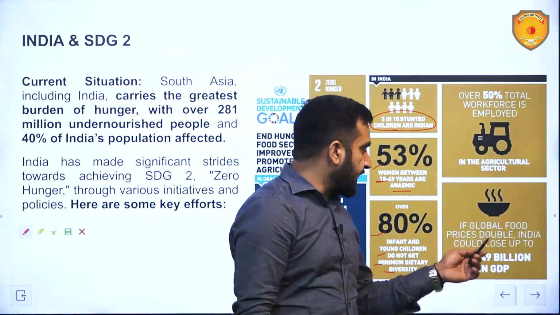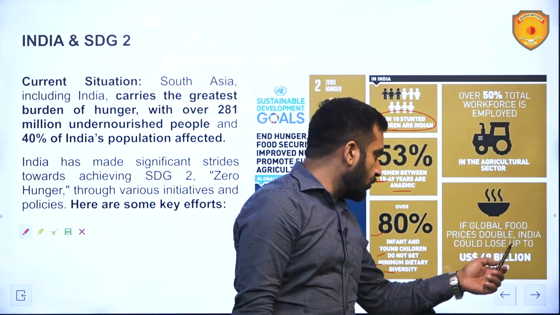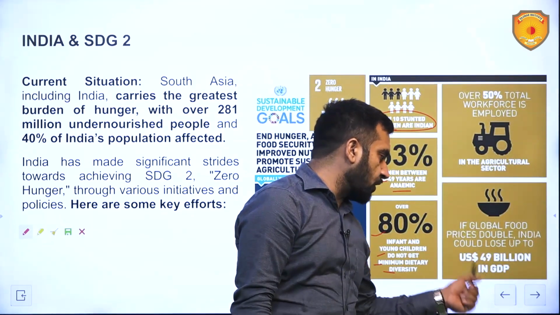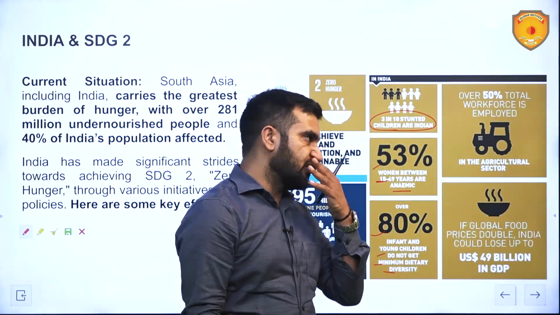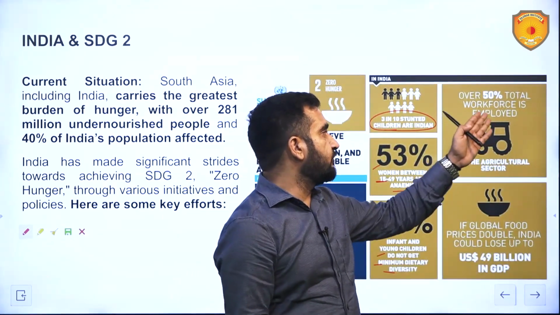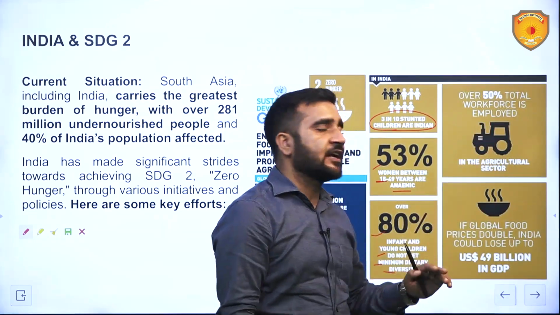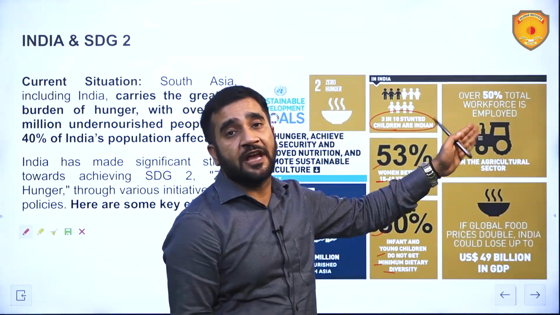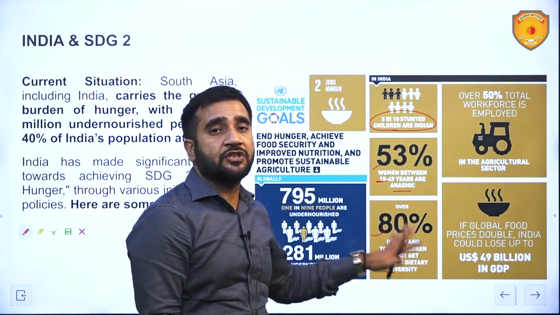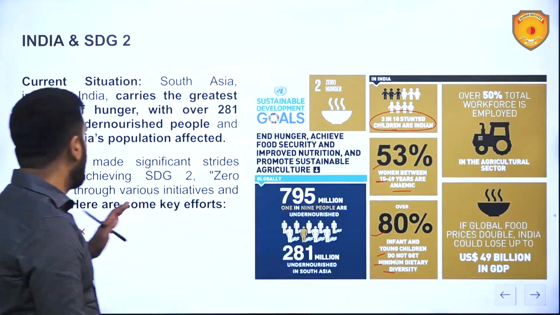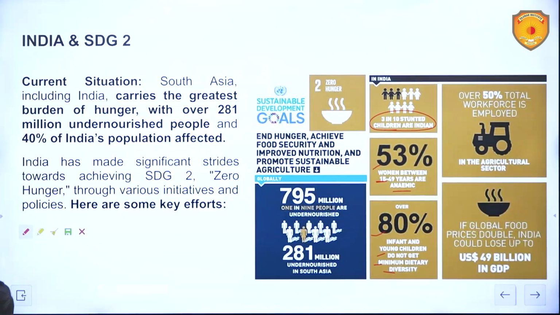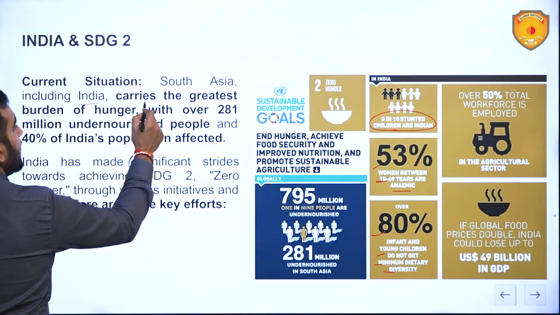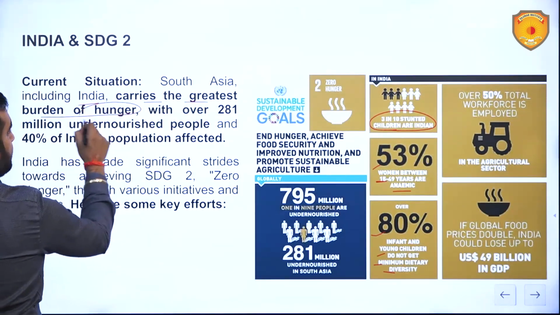If global food prices double, India could lose up to $49 billion in GDP. So that is going to be the loss. Over 50% of the workforce is employed in the agricultural sector. Around 54 point something percent of the workforce is in agriculture. Still these kind of conditions are there. That is disturbing. But anyways, current situation is that South Asia, including India, carries the greatest burden of hunger, with